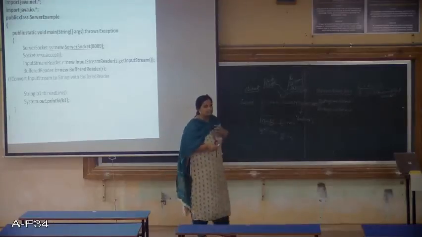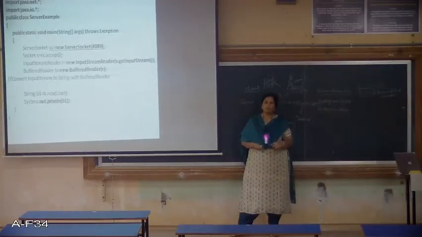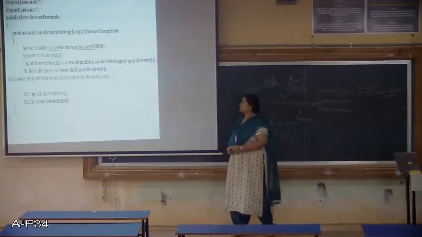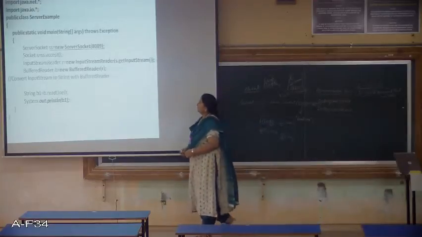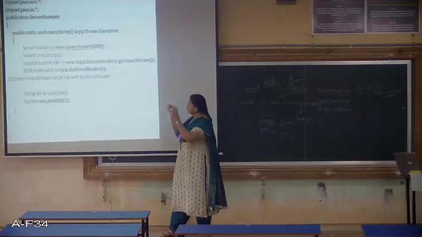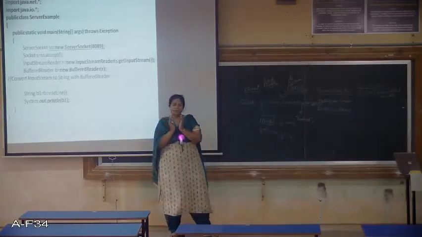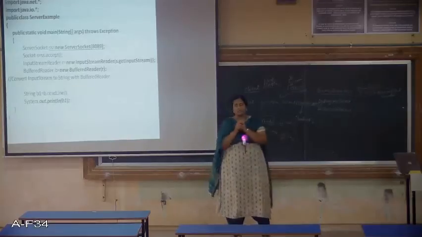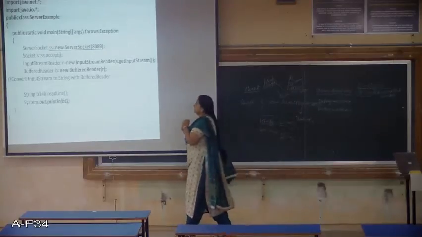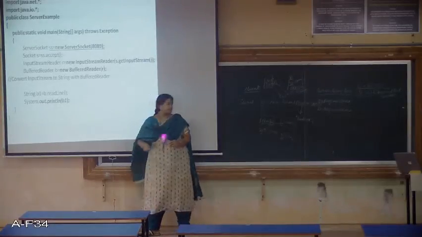And we have seen that there are different types of constructors we can have when we instantiate server socket objects. Here we have just used the port number. Once you have the server socket object, it has to wait for the client request and accept those client requests. That is done using the accept method. So here: Socket s = ss.accept().